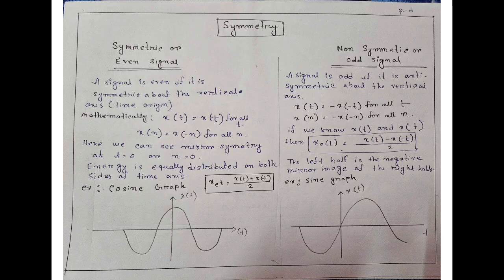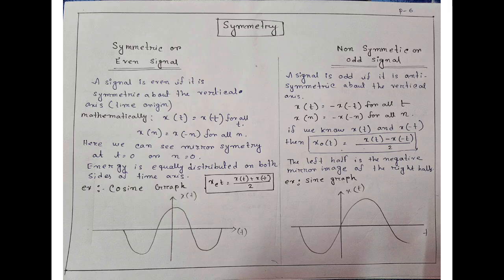So mathematically we can write x(t) equals x(-t) for all t, and for the discrete domain it is x(n) equals x(-n) for all n. Here n is an integer number. Here we can see mirror symmetry at t equals 0 or n equals 0.